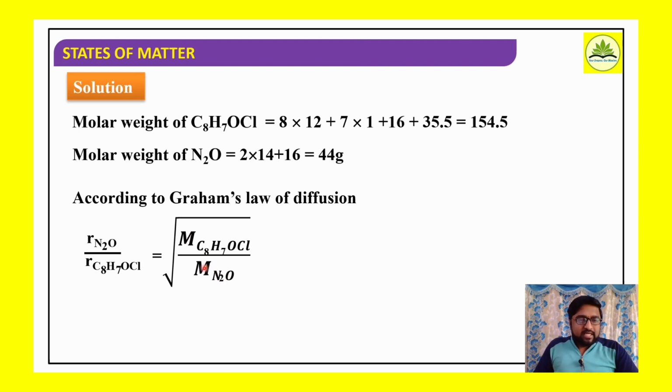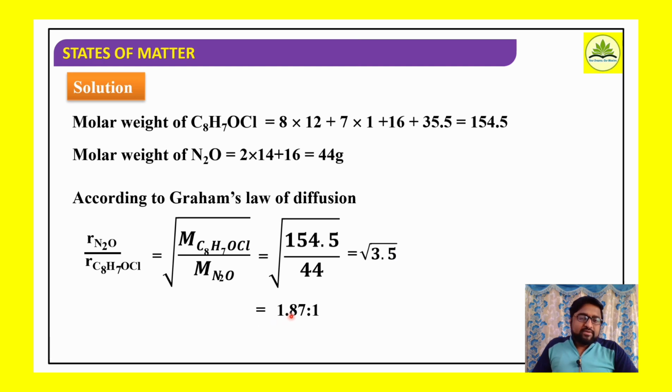We know this relation, right? Well, molecular masses we know. Molecular mass of the weeping gas is 154.5 divided by the molecular mass of nitrous oxide, the laughing gas, 44. If you simplify, it is 1.87. Means 1.87 is to 1.